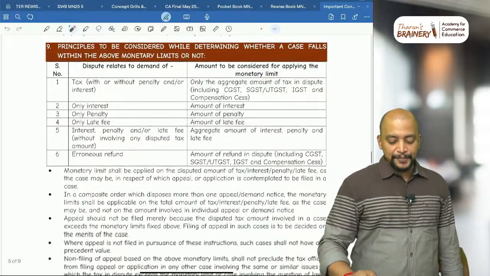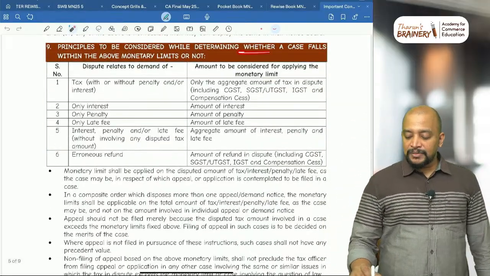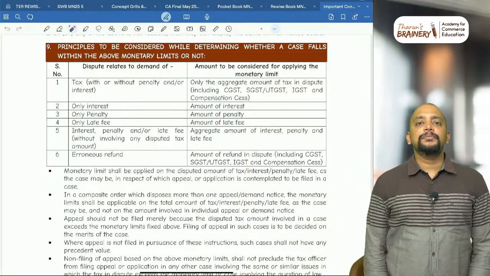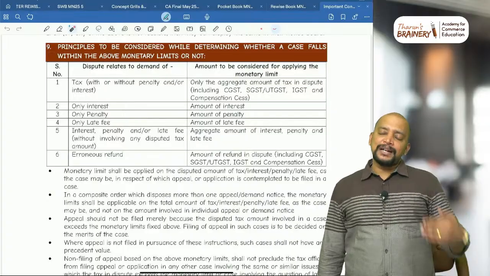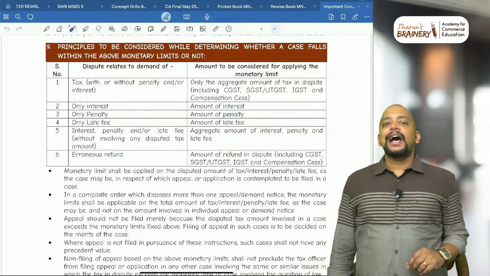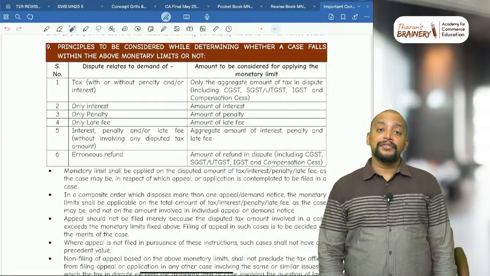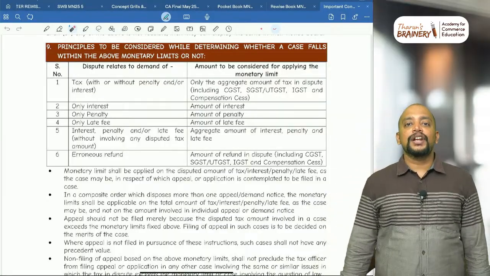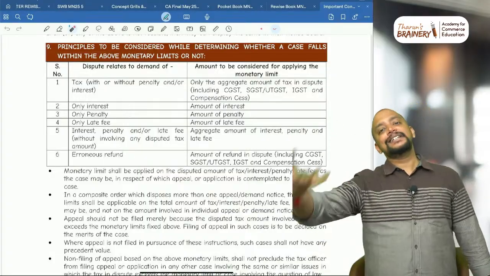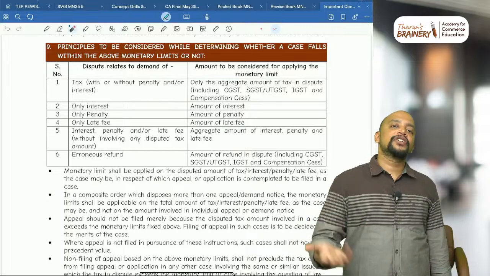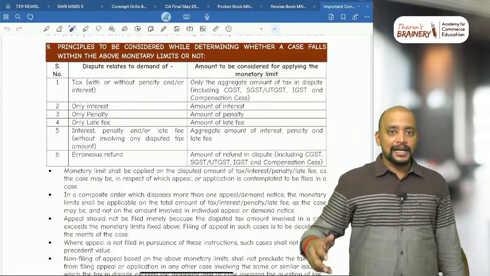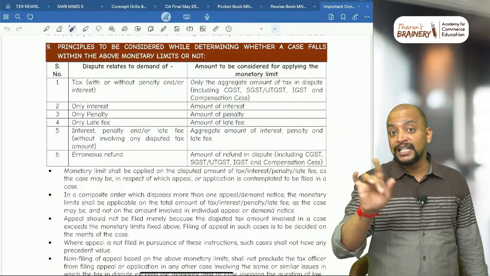Okay, next. Principle to be considered while determining whether a case falls within the above monetary limits. Like now there is an amendment related to the monetary limit. So when the department goes for appeal, in GST, what is the monetary limit? 20 lakhs. And if it is High Court, 1 crore, and if it is Supreme Court, 2 crores. That is the monetary limit. Means only if the tax involved in the dispute exceeds that particular limit, they can go for appeal. Exactly that amount, they cannot go for appeal. Exceeding that amount only, they can go for appeal. Who? Department, not the taxpayer.